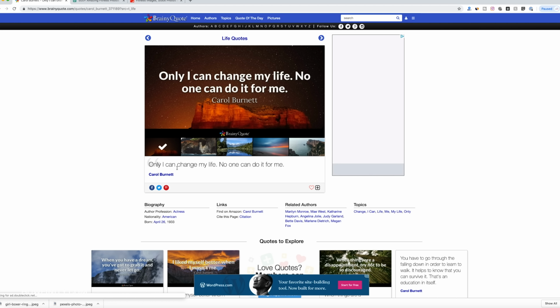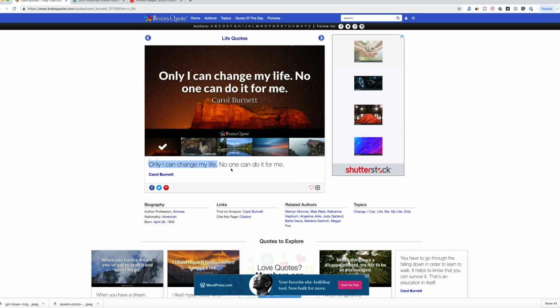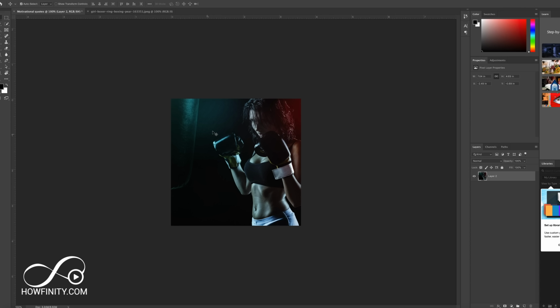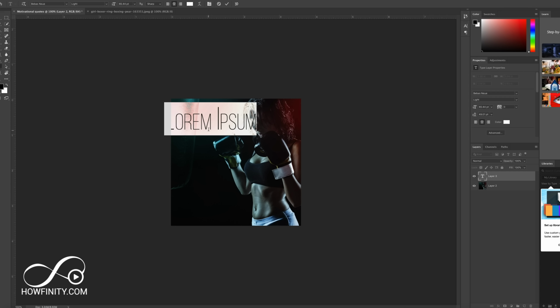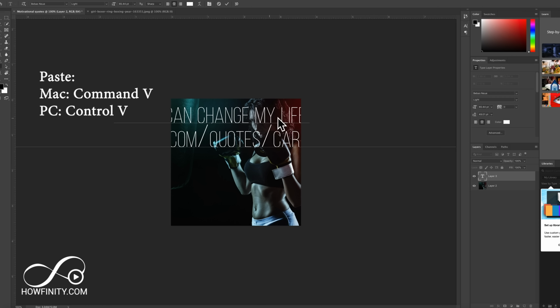So this is the quote: only I can change my life, no one else can do it for me. That's the quote I want. I'm going to take half of it because I want to have more control in Photoshop. Let's go back to Photoshop, and I'm going to press T and put it here. I'm going to press delete if standard text pops up, and I'm going to press Command V, or Control V on a PC, and it's going to put that text there.